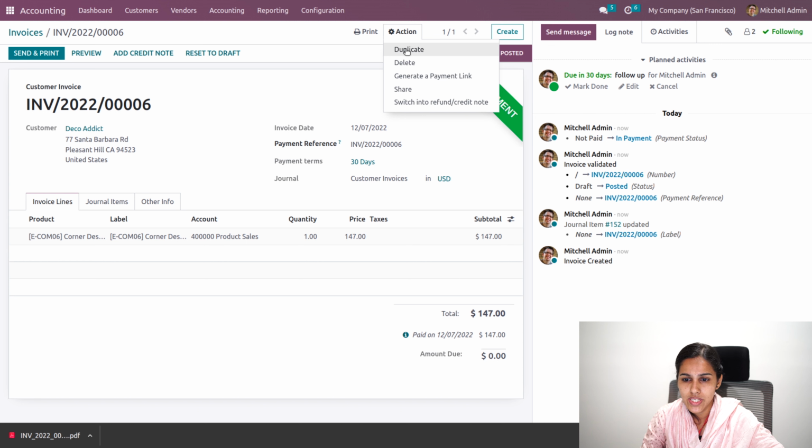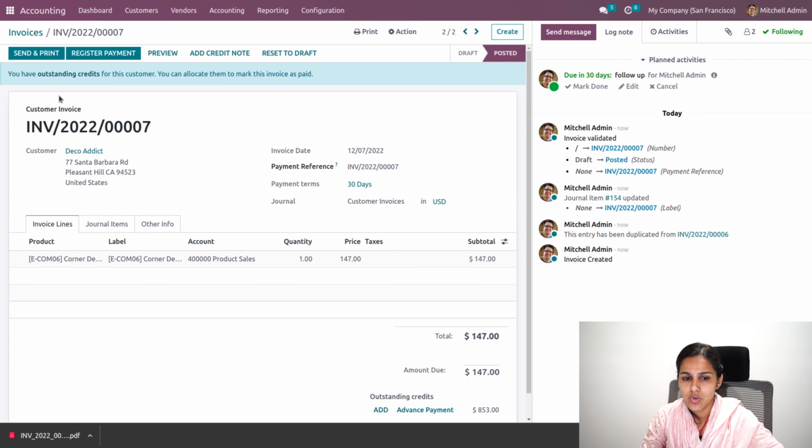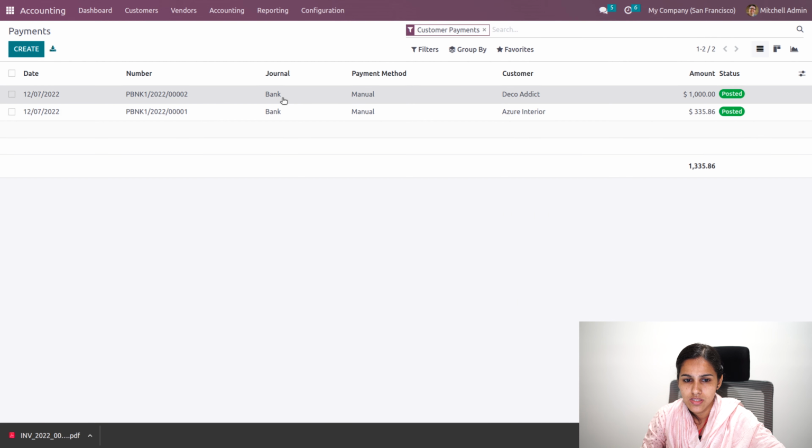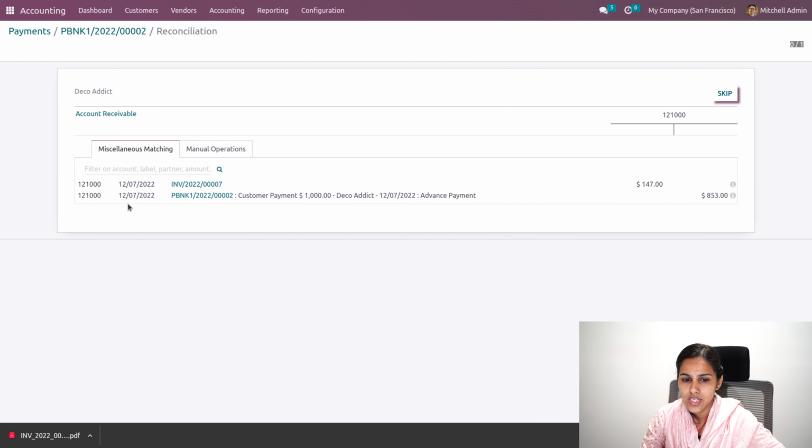So if I'm trying to duplicate this, okay, I'll be having an invoice, that is invoice number 7, with a $147 payment. And when we go to this payment, that is 4,000, here we'll be having an option, payment matching. So when I go to this, you can see the corresponding payment and the remaining payment that the customer has, and it can be matched. That is what we call payment matching.